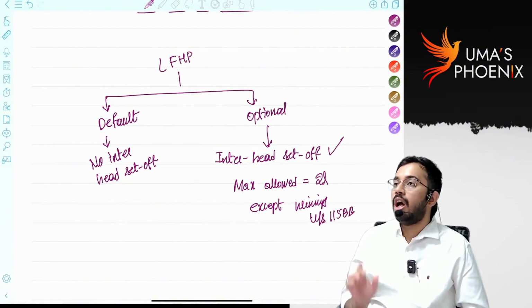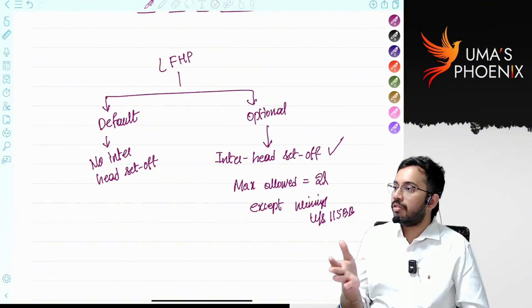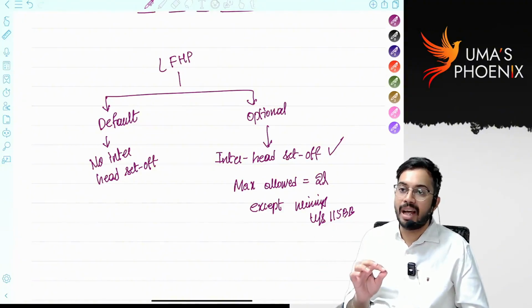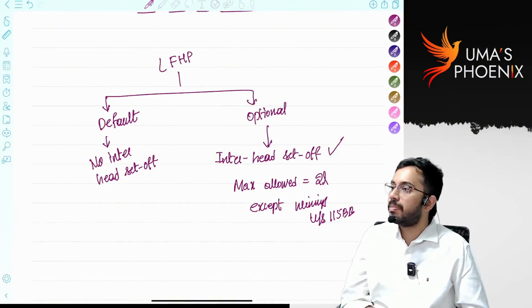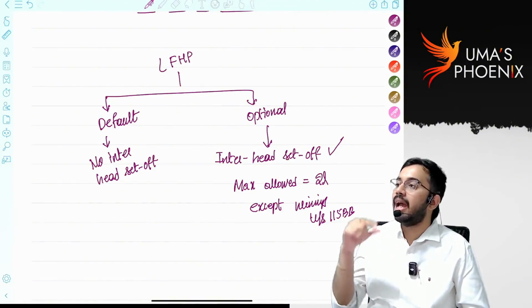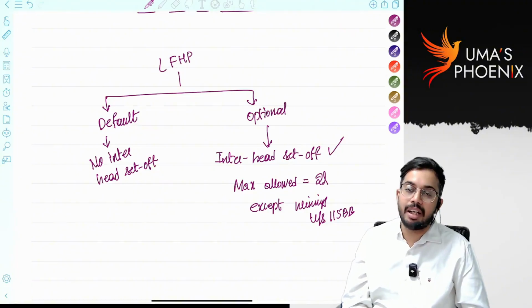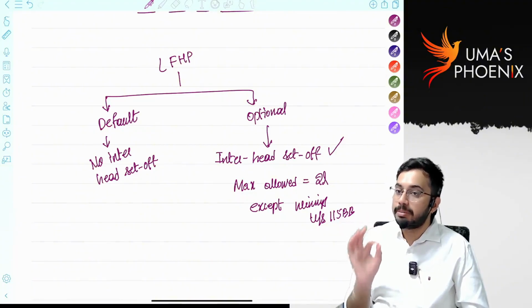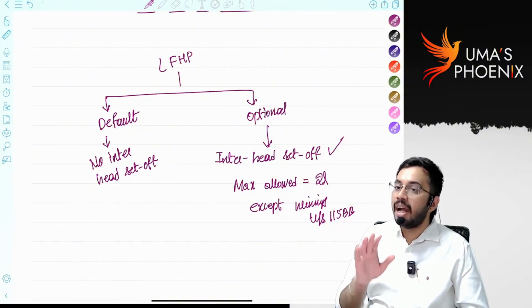Sir, loss from house property, intra-head set-off done under optional tax rates, inter-head set-off also done up to 2 lakhs. Still, if balance loss from house property is there, that will be carried forward to subsequent years. Sir, for how many years will it be carried forward? It will be carried forward for 8 assessment years. In subsequent years, loss from house property is eligible only for intra-head set-off.